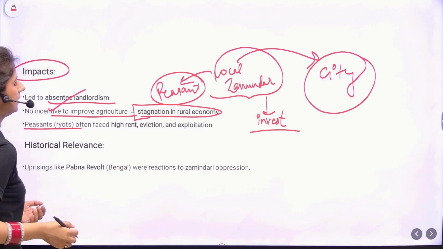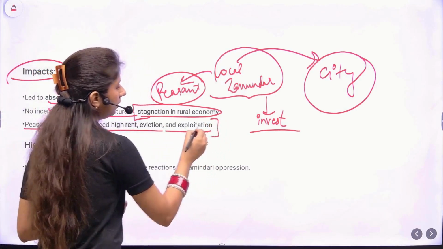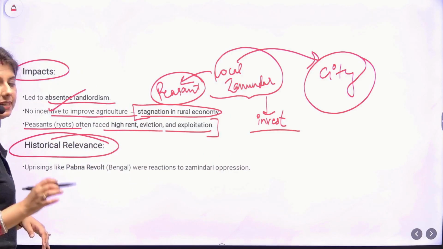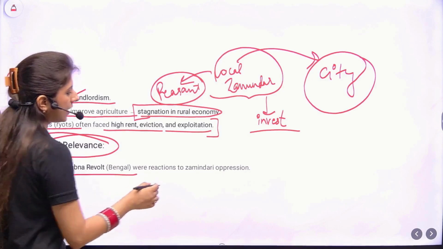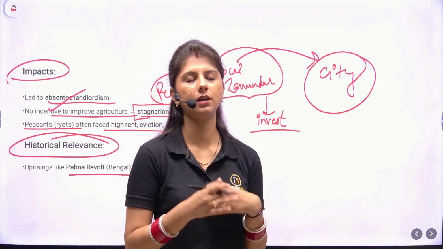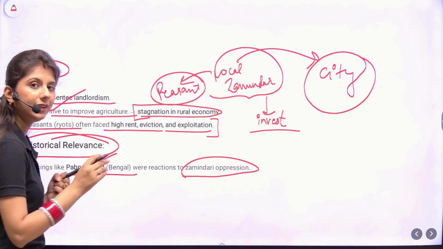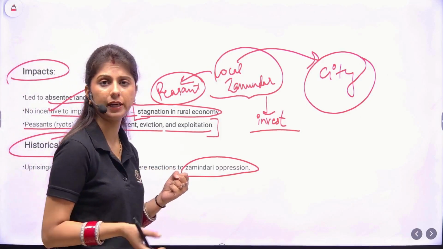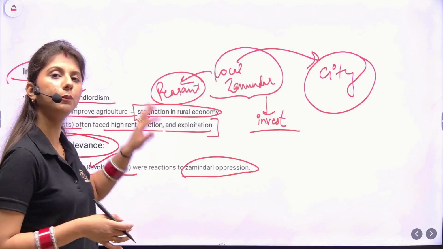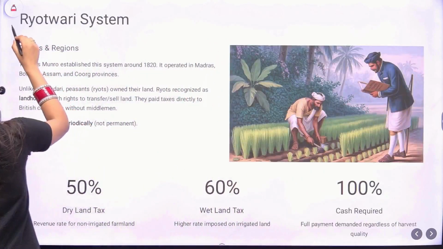Now the peasants, that is the ryots, often faced high rent, eviction and exploitation. They were under extreme exploitation at the hands of the zamindars. What is the relevance? Uprisings like the Pabna revolt, which was in Bengal, were reactions to the zamindari oppression. So while reading any topic, you are supposed to establish some linkages between the topics. For example, when you read the peasant revolt, you will have to understand why the peasants were so agitated, so against the Britishers. What were the changes taking place in the society, and that understanding will come from these settlement and land revenue systems.